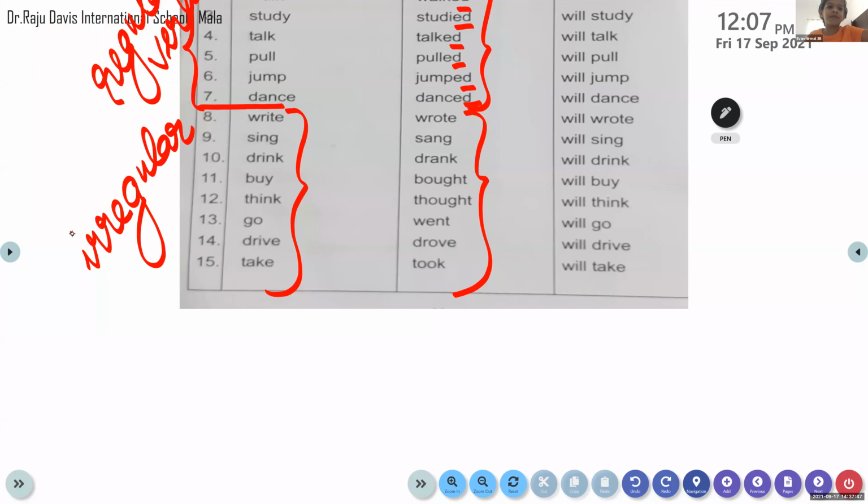Irregular. Sorry, irregular. This is regular. Those are regular. These are irregular. Irregular verbs, because these verbs do not end with D or ED. The past tense form completely changes, but the future tense form is the same. But the first one, write, wrote, it is will write.